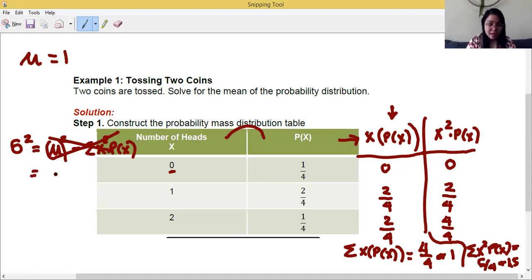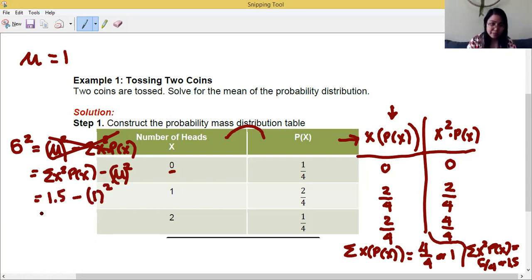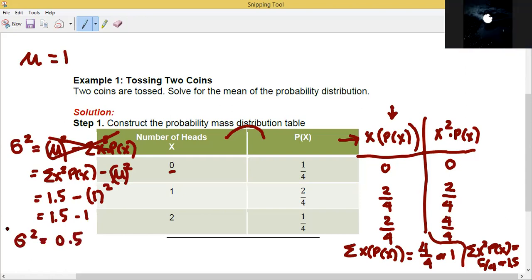It should be the summation of x squared P of x column minus mu squared. So we have 1.5 minus the square of 1. That's 1.5 minus 1. So our variance is 0.5.